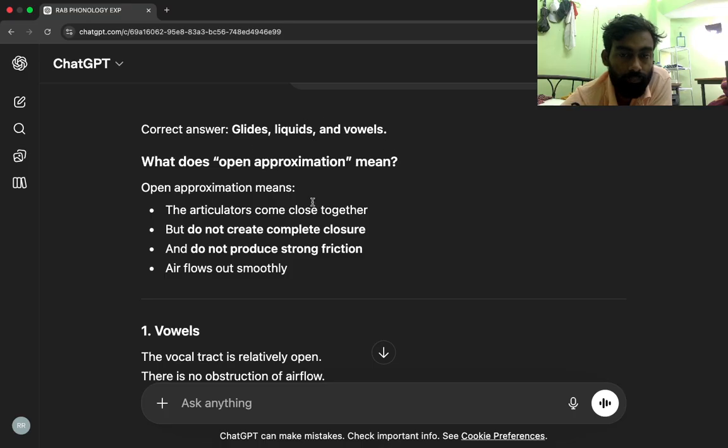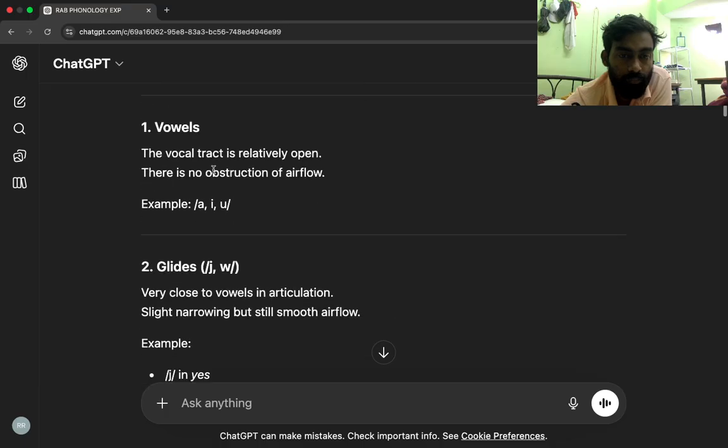What does open approximation mean? Open approximation means the articulators come close together but do not create complete closure and do not produce strong friction. Air flows out smoothly. 1. Vowels. The vocal tract is relatively open. There is no obstruction of airflow. Example: A, I, U.